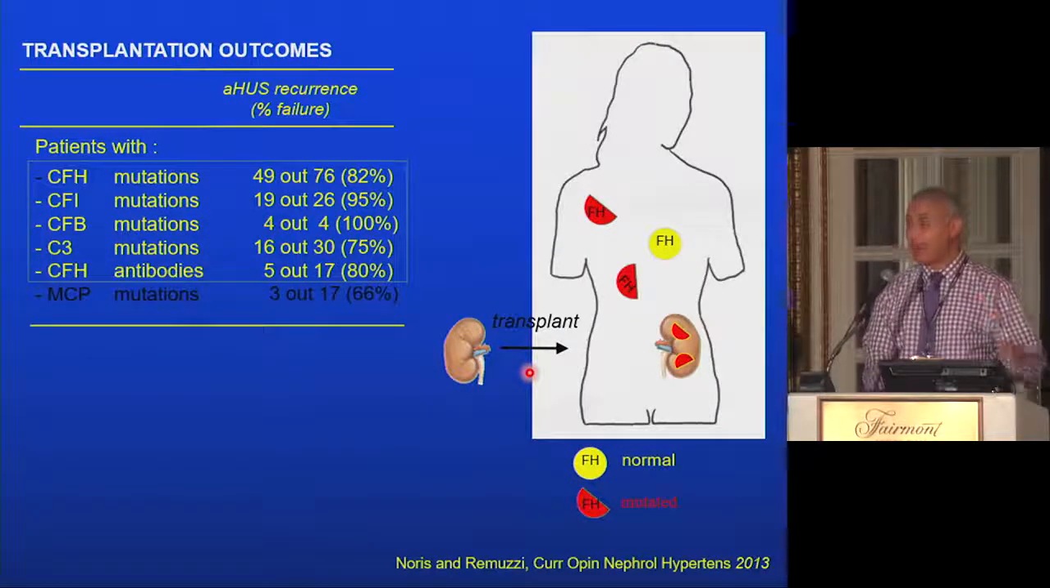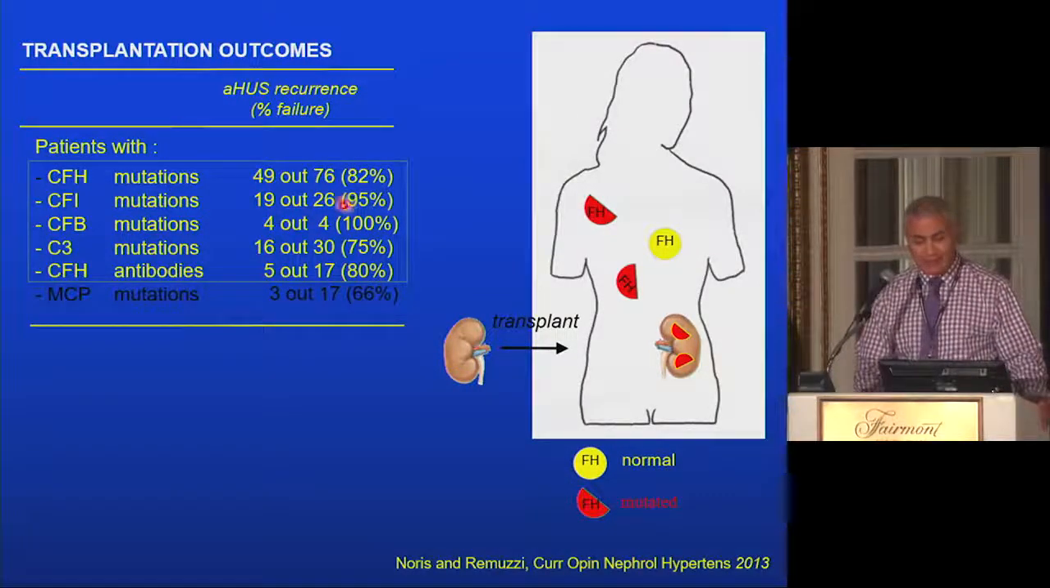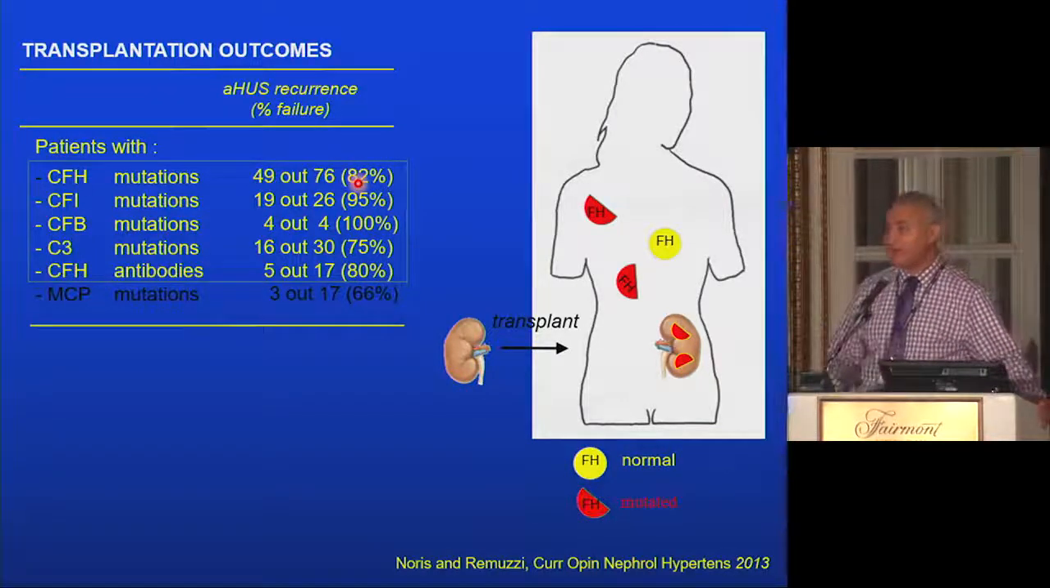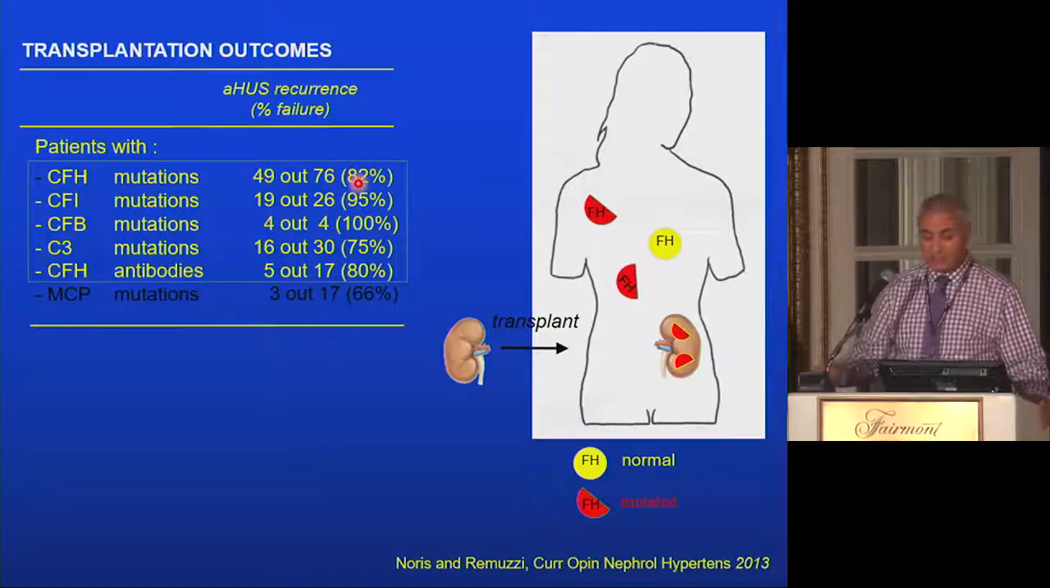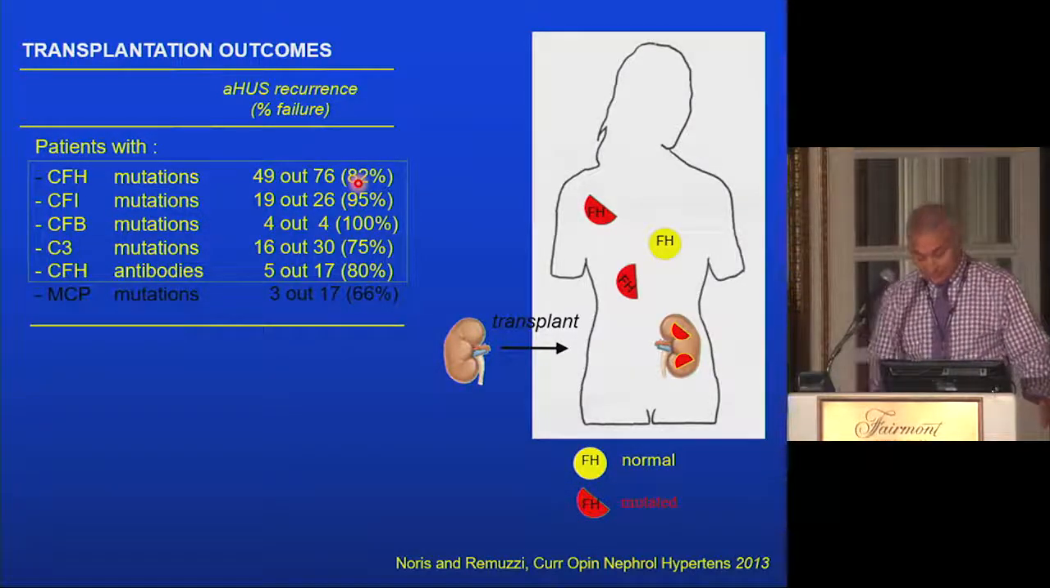Disease could recur after transplant, and the recurrence rate is quite high, and it leads to graft loss in 75 to 100% if you do not treat and prevent it with a special drug like Eculizumab.